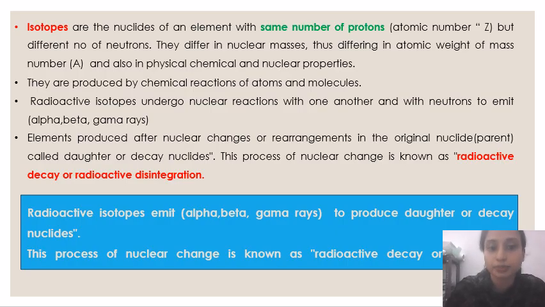The main point to note is that because they are unstable, in order to attain a more stable radionuclide, they undergo radioactive disintegration and emit alpha, beta, gamma radiations. That process is known as radioactive disintegration or radioactive decay.